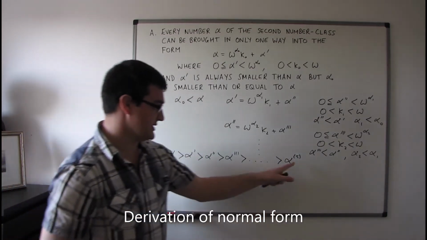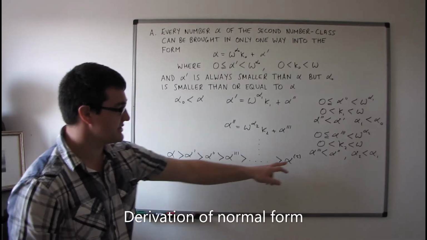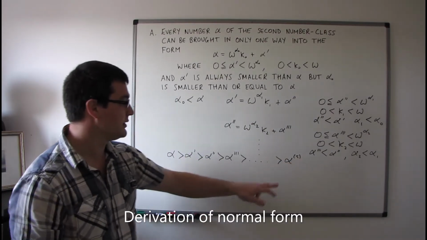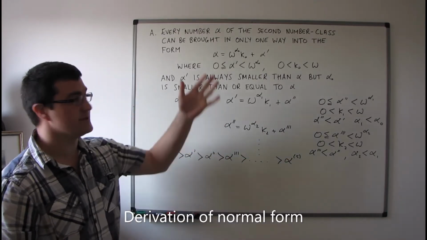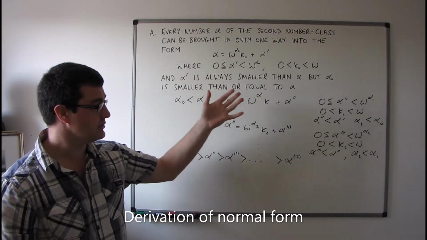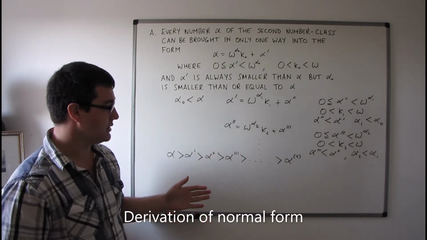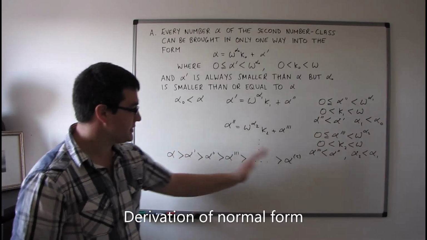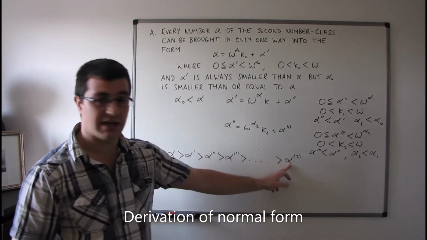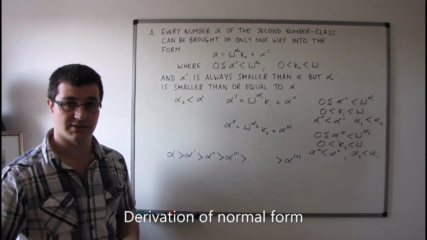So what are the possibilities here for tau, for alpha tau? This is a superscript, by the way, not a power. So alpha tau could be a number from the second number class. If so, then we just continue the process, just in the same way that we have been. But it will eventually happen that alpha tau is going to be a number of the first number class.